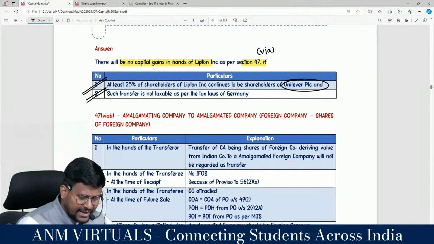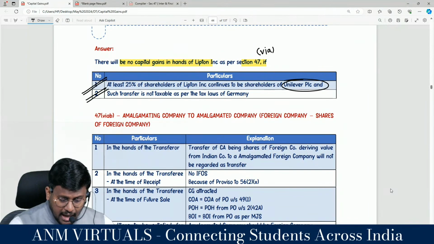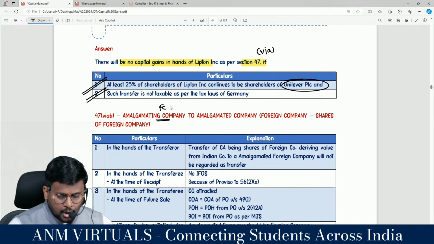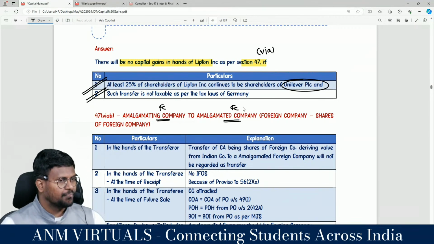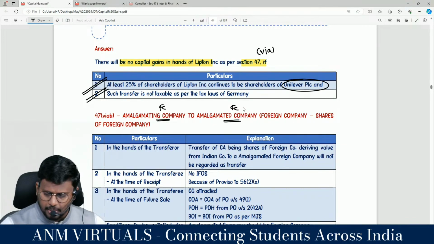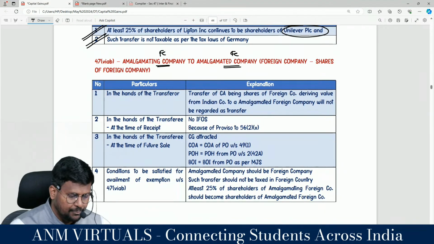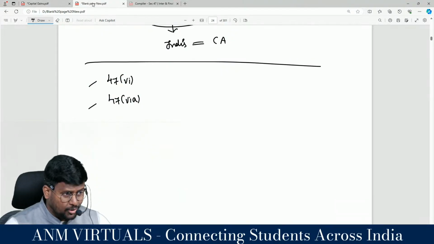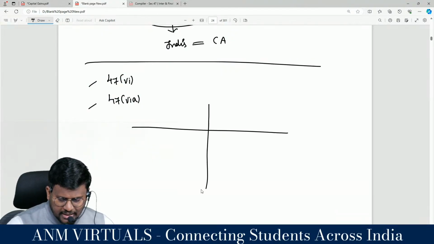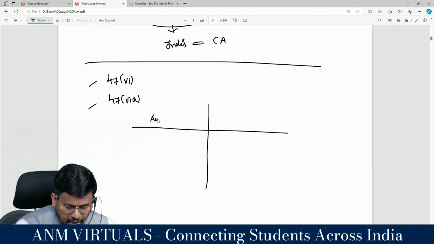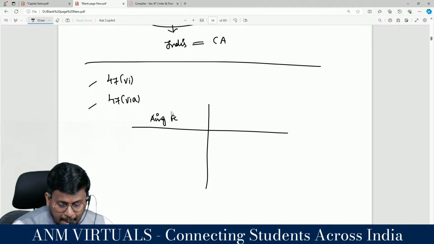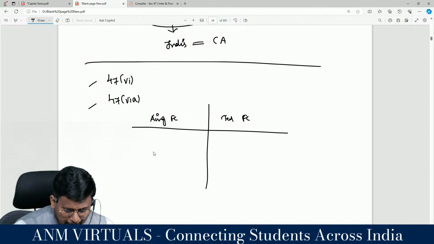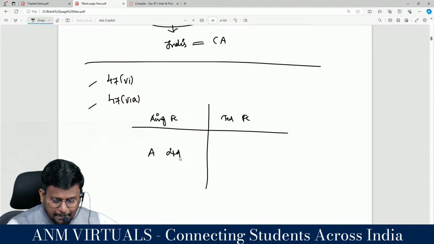I am moving into the next amalgamation. Again, amalgamating foreign company to amalgamated foreign company. I will explain what the concept is all about. This concept plays a major role. So two characters are there. Number one, amalgamating company and amalgamated company, foreign companies. So this amalgamating foreign company is A Limited, for example, and the amalgamated foreign company is B Limited.